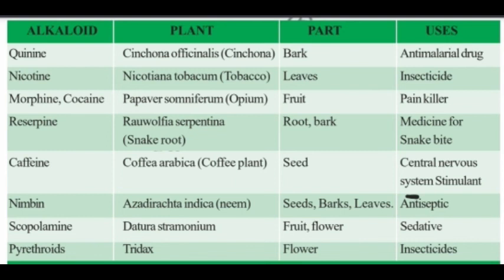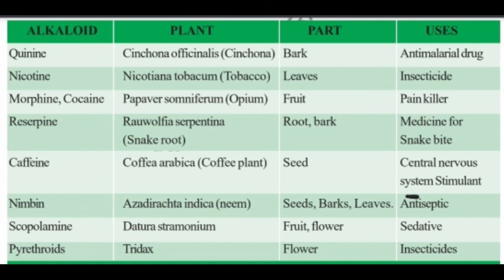The plant names are given here, scientific name as well as common name. Cinchona officinalis, the cinchona plant. Nicotiana tabacum, the tobacco plant. Papaver somniferum, the opium plant. Rauwolfia serpentina, the snake root.